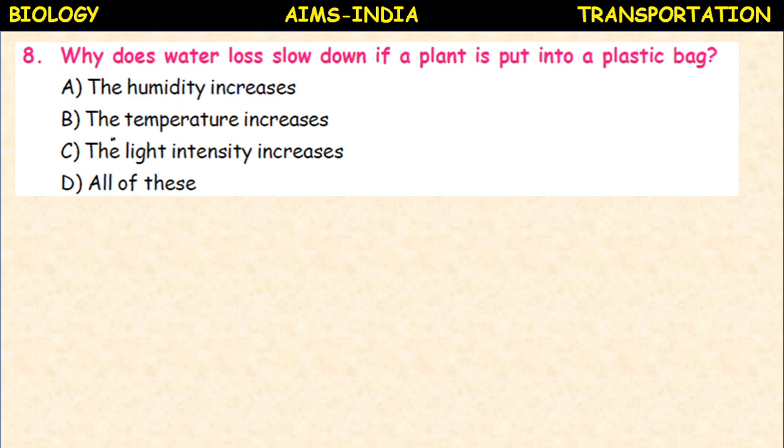Why does water loss slow down if a plant is put into a plastic bag? The humidity increases, the temperature increases, the light intensity increases, all of these? The humidity increases.